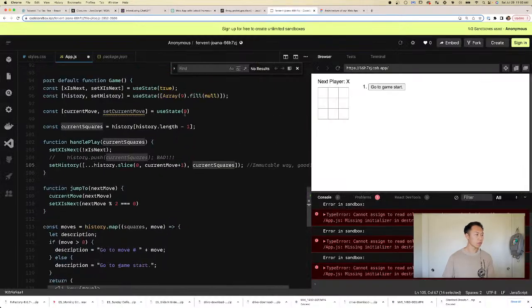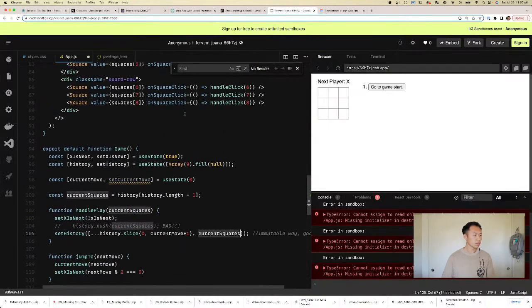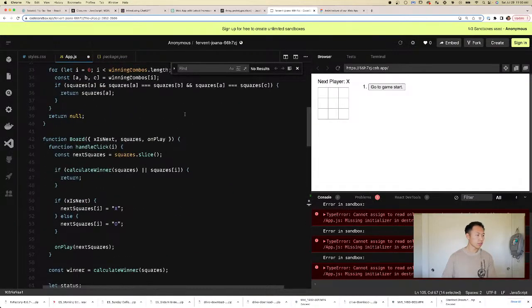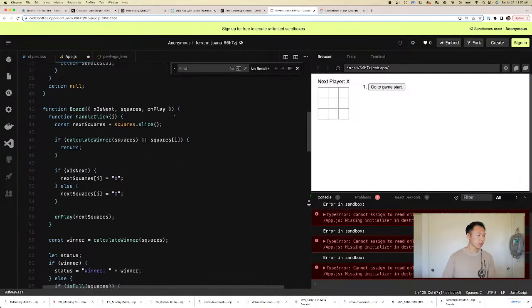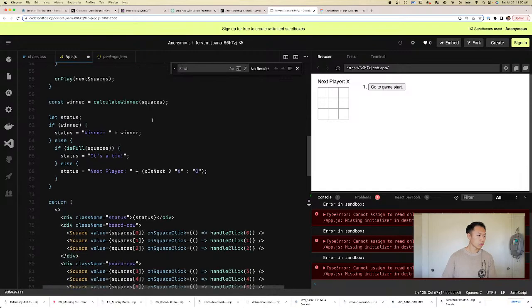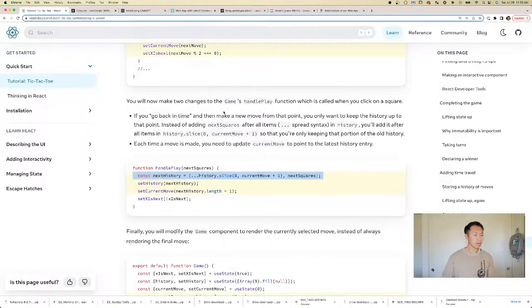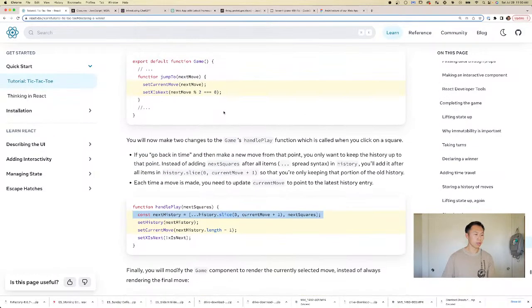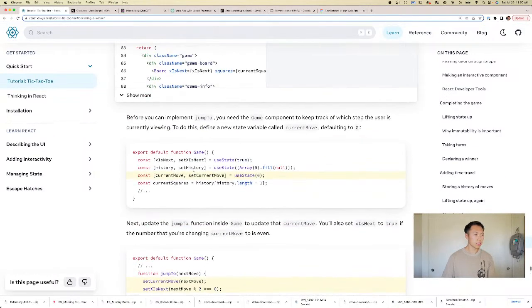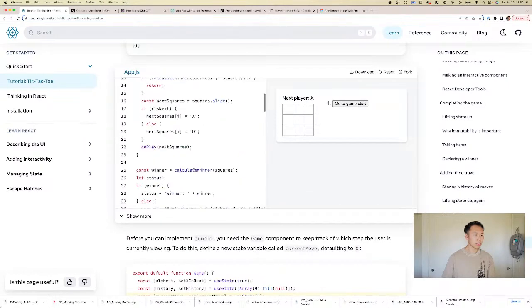And the next squares. How come ours is current squares? I guess we called it current squares. Okay. I guess in our handle play we called it next squares. I think we called it current squares.